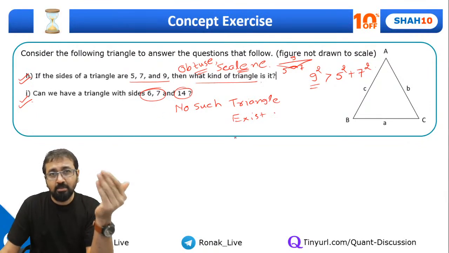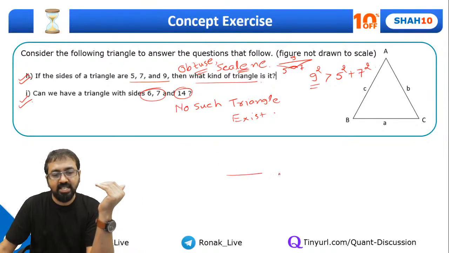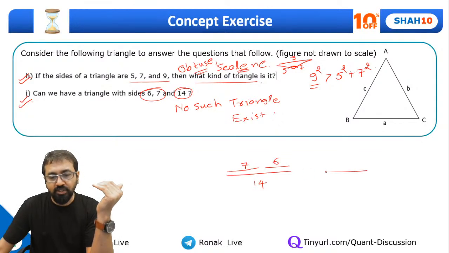Now, why do we say the sum of two sides has to be greater than the third side? Guys, it's a very simple point. If I have a line of 14 centimeters and another two pieces of line, one of them is 7 centimeters and another is 6 centimeters, can I make a closed figure? No. If I connect this 7 centimeter line over here and if I connect the 6 centimeter line over here, will it be a closed figure?